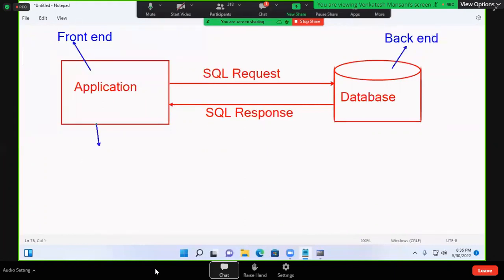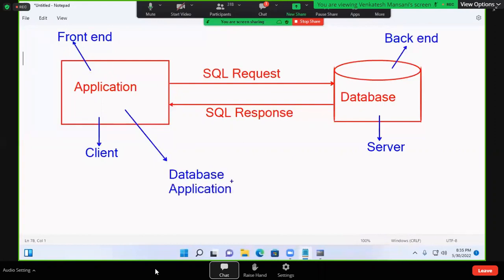This is called a client also. It can be called a client, and it can be called a server. That's why they gave the name MS SQL Server like that. Now it is called client, it is called server, and it is also called a database application. Ready with this one? Front end, back end, client, server, database application.